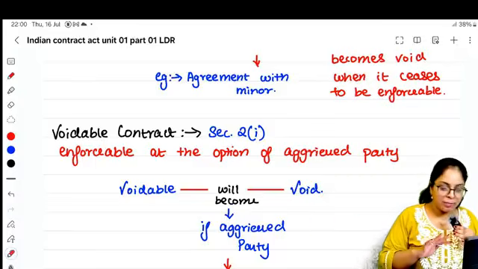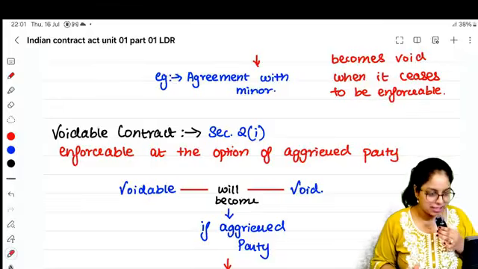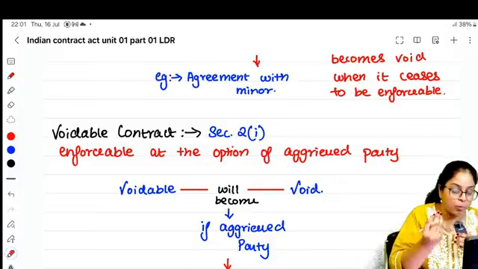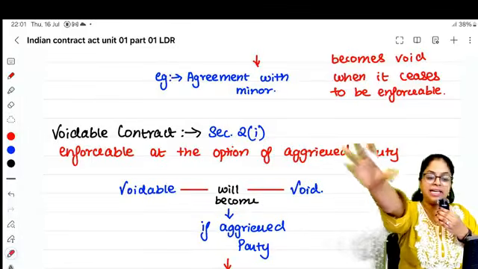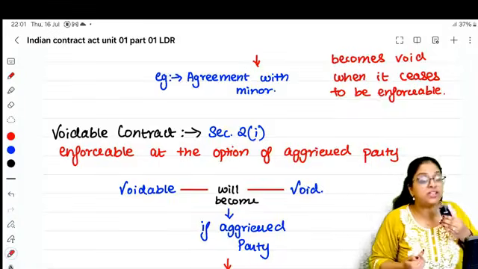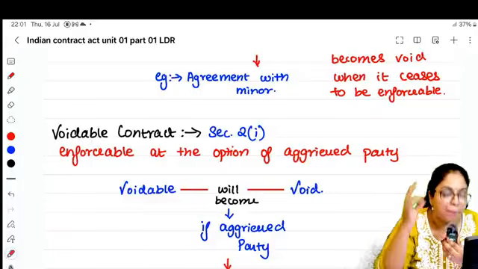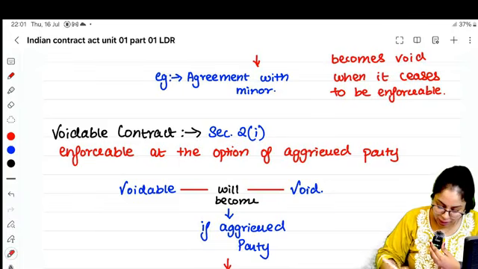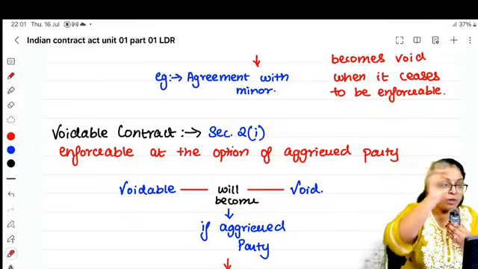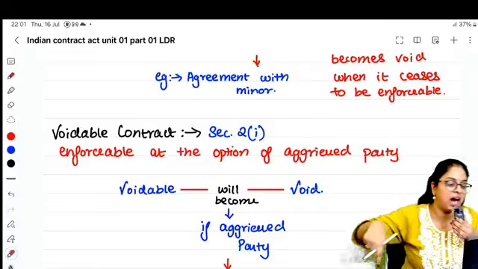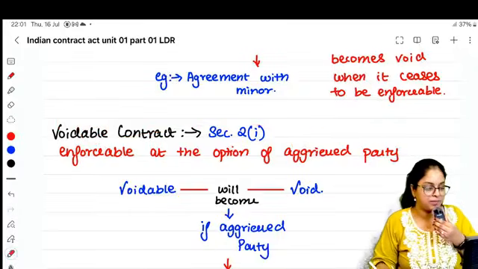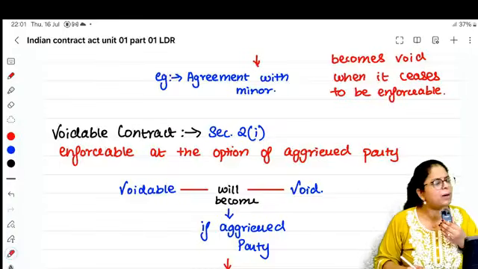So ma'am, voidable means it can in the future become void. Yes, but who can make it void? The aggrieved party. Tomorrow the aggrieved party can go to the court and say, my consent was not free, she exercised undue influence, coercion, lied, committed fraud or misrepresentation. If you go and prove in the court, the contract will become void. That means a voidable contract is a contract which is able to become void at the option of the aggrieved party. Section 2I, voidable.